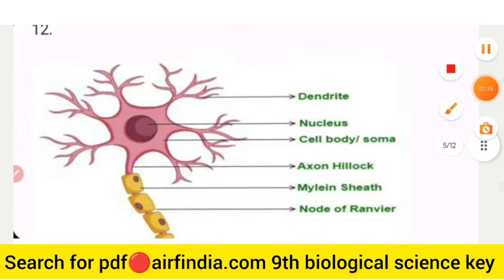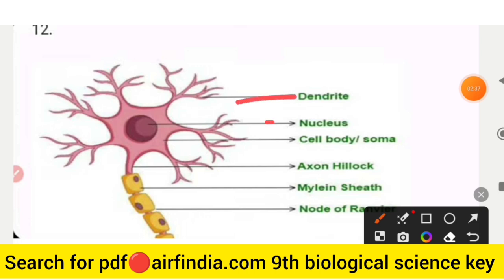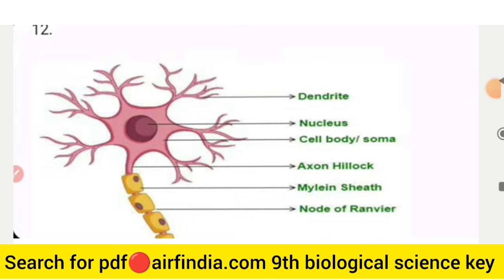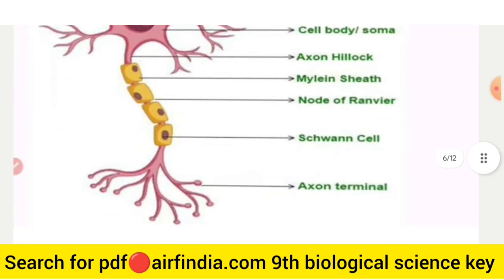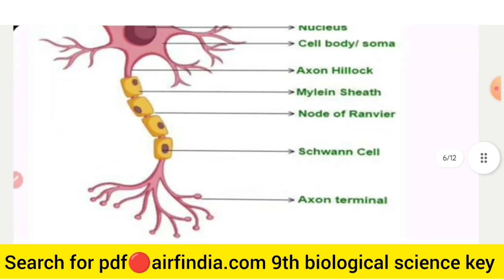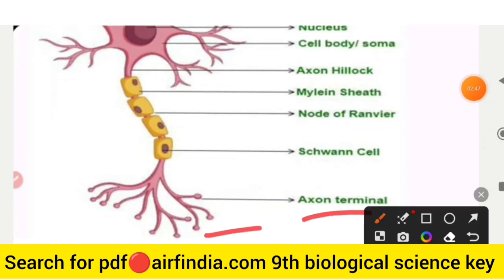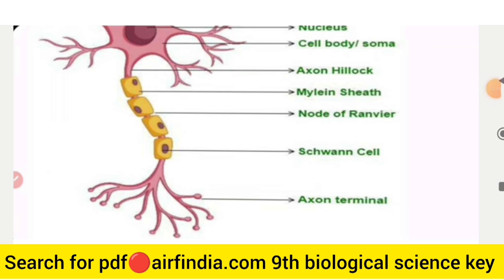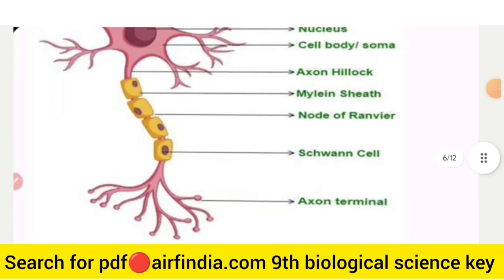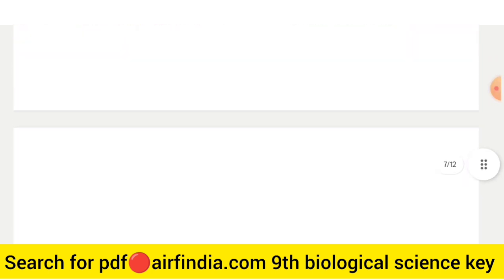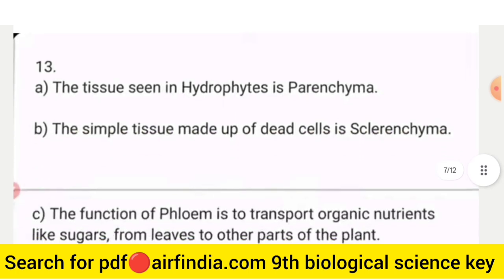This is the diagram. So first is dendrite, nucleus, cell body, soma, axon hillock, myelin sheath and node of Ranvier. This is the complete diagram, with axon terminal and Schwann cell. And next is question number 13.